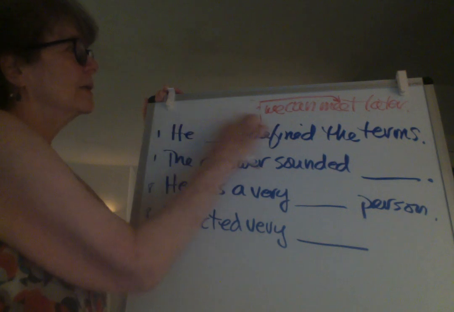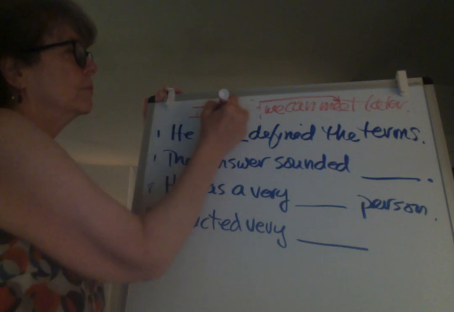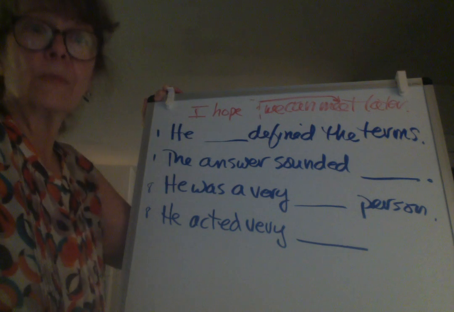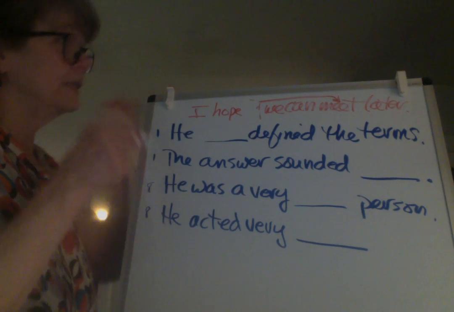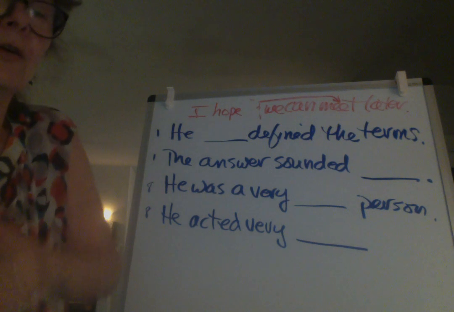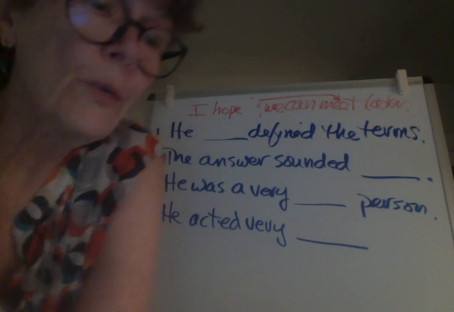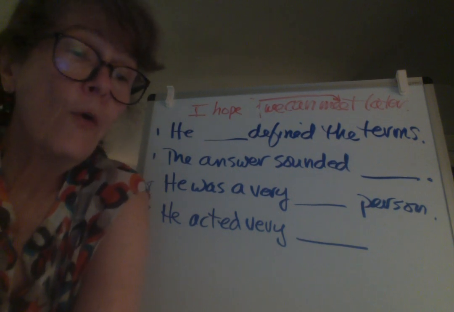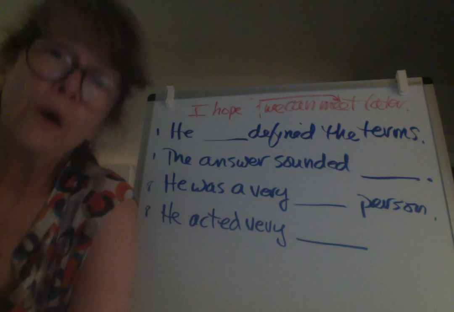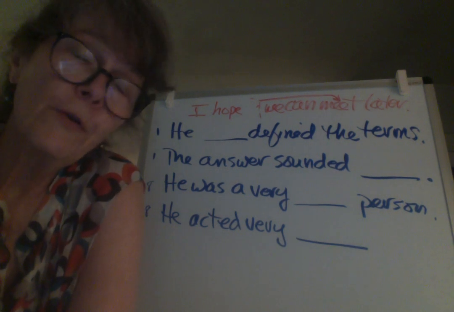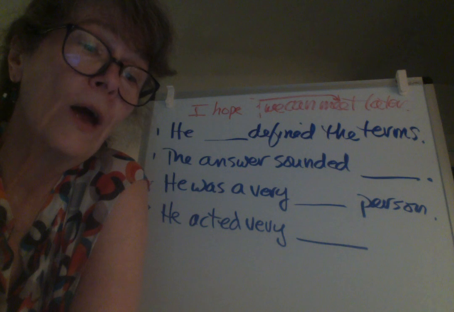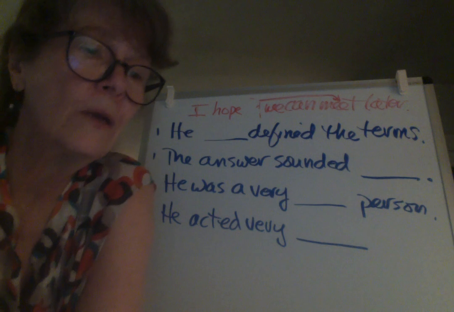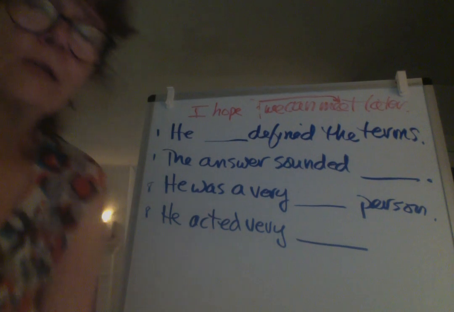What we mean is, I hope. I hope we can meet later. So if you take a look at the examples on the handout, you can see, hopefully the men will arrive on time. If we write it that way, what we really mean is, I hope the men will arrive on time, or we hope the men will arrive on time. But if we write it this way, we mean the men will arrive full of hope on time, which probably isn't what we mean. All right, you can take a look at those other examples.